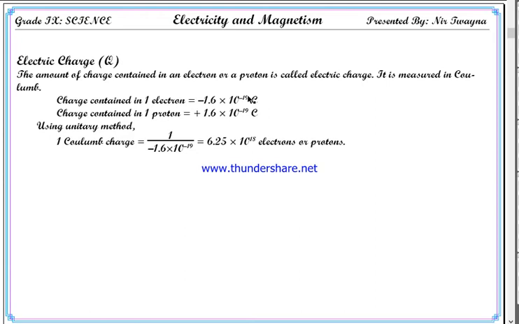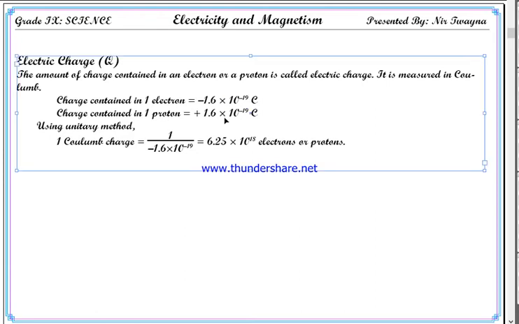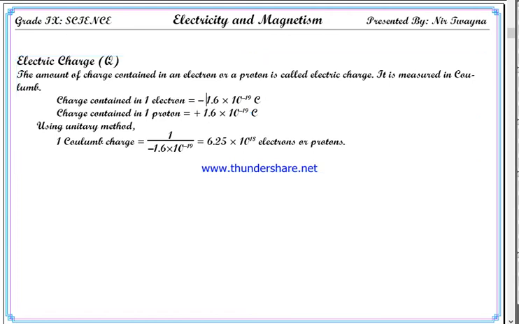They are extremely small particles, and that is why the charge content in one electron or one proton is also extremely small. And know that the charge content in proton and electron are equal in quantity but opposite in sign, because they behave in opposite manner.